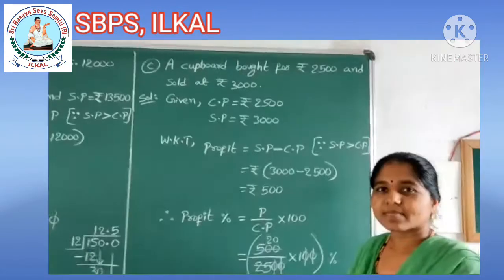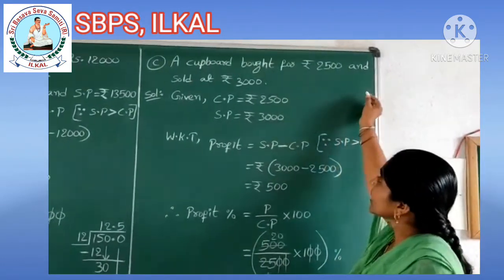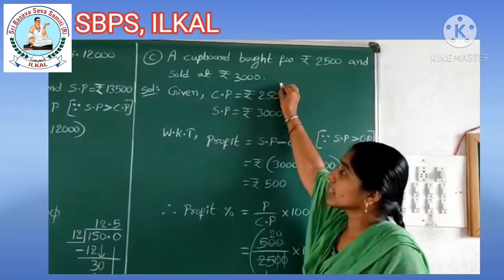Next question, children. A cupboard bought for rupees 2,500 and sold at rupees 3,000.